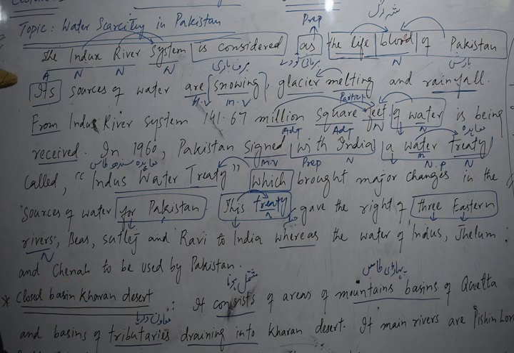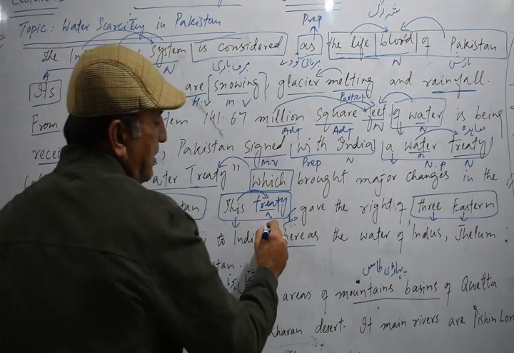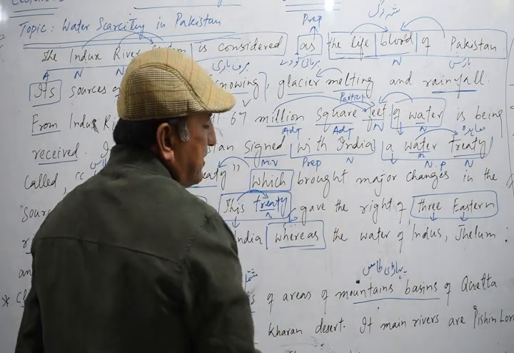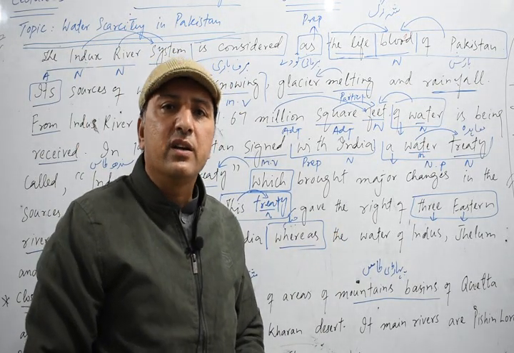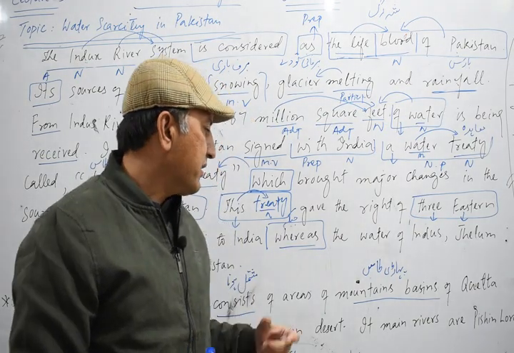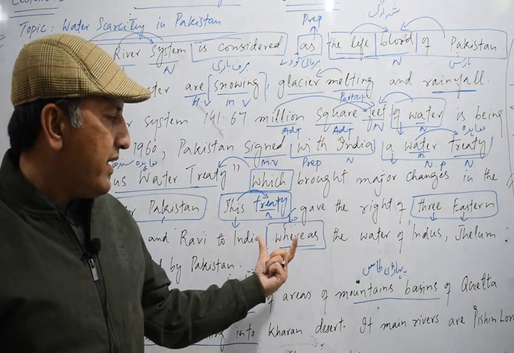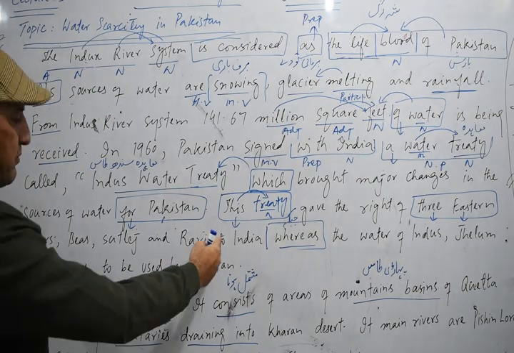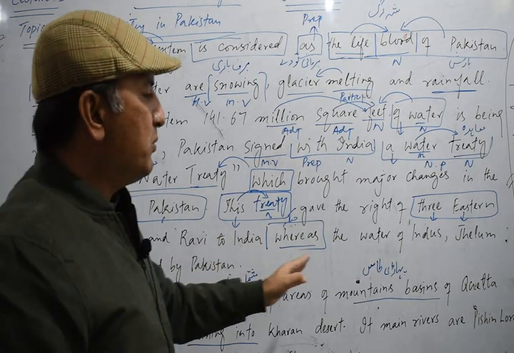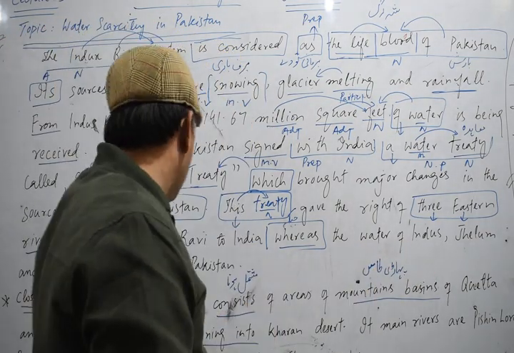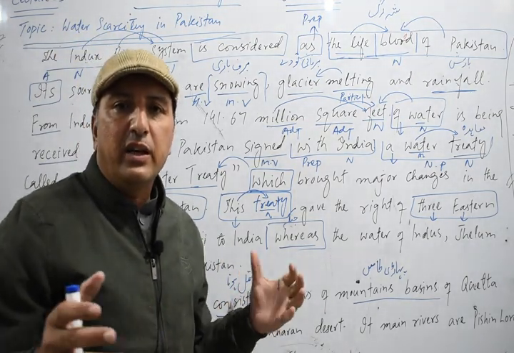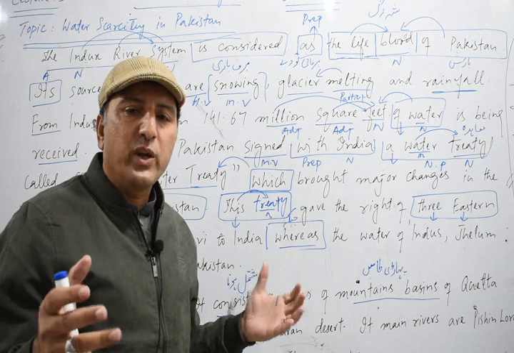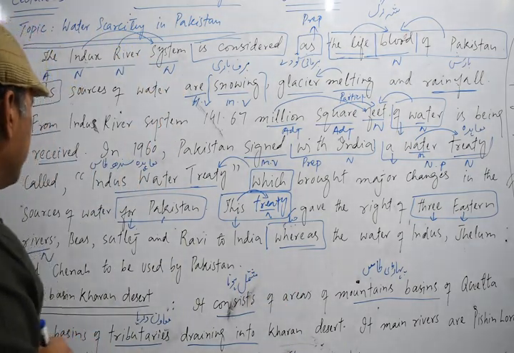Then we have whereas. The word whereas is basically working as a conjunction. We call it a subordinate conjunction. Whereas is a conjunction. It combines this first clause and this other clause, the water of Indus. So it combines these two clauses. It works as a subordinate conjunction.